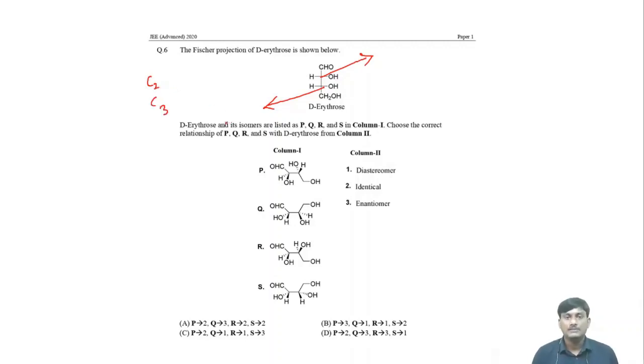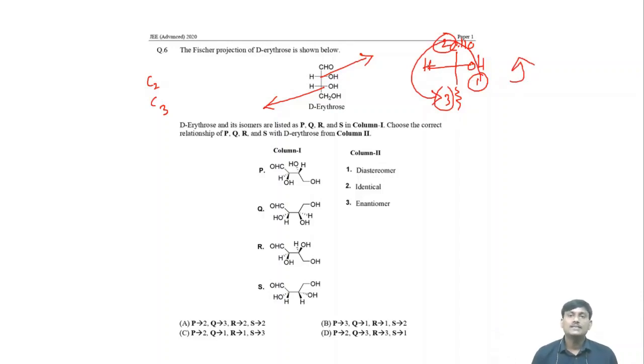You have to identify. Suppose you take this one, OH, and this is the CHO, and this is the HO, and the remaining part. Here this one gets first priority, 1, 2, and this is the 3. This is the fourth priority. When you connect these three, you are getting anti-clockwise.